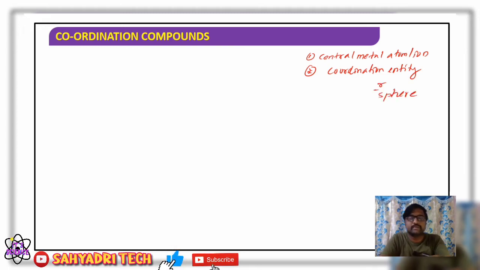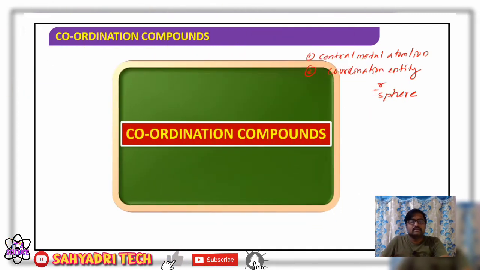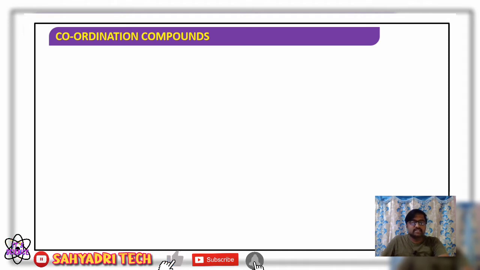So what do we mean by central metal atom or ion? It is an atom or ion to which a fixed number of ions or groups are attached in a specific geometrical arrangement. And regarding coordination entity, a central metal atom or ion bonded to a fixed number of ions or molecules together constitutes a coordination sphere. Now in this session we are going to look at some other important terms used in coordination compounds, or I can say coordination chemistry.